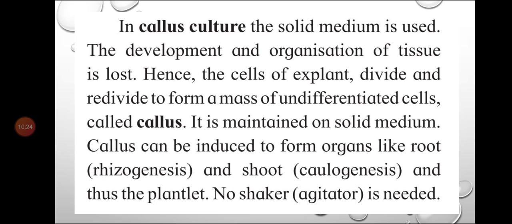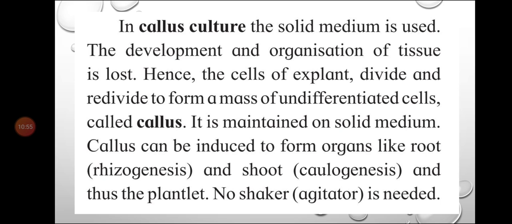That callus can be induced to form organs like root, and when the roots are formed, that process is known as rhizogenesis, and when the shoots are formed, that process is known as cotylogenesis, and this whole process together is called organogenesis.